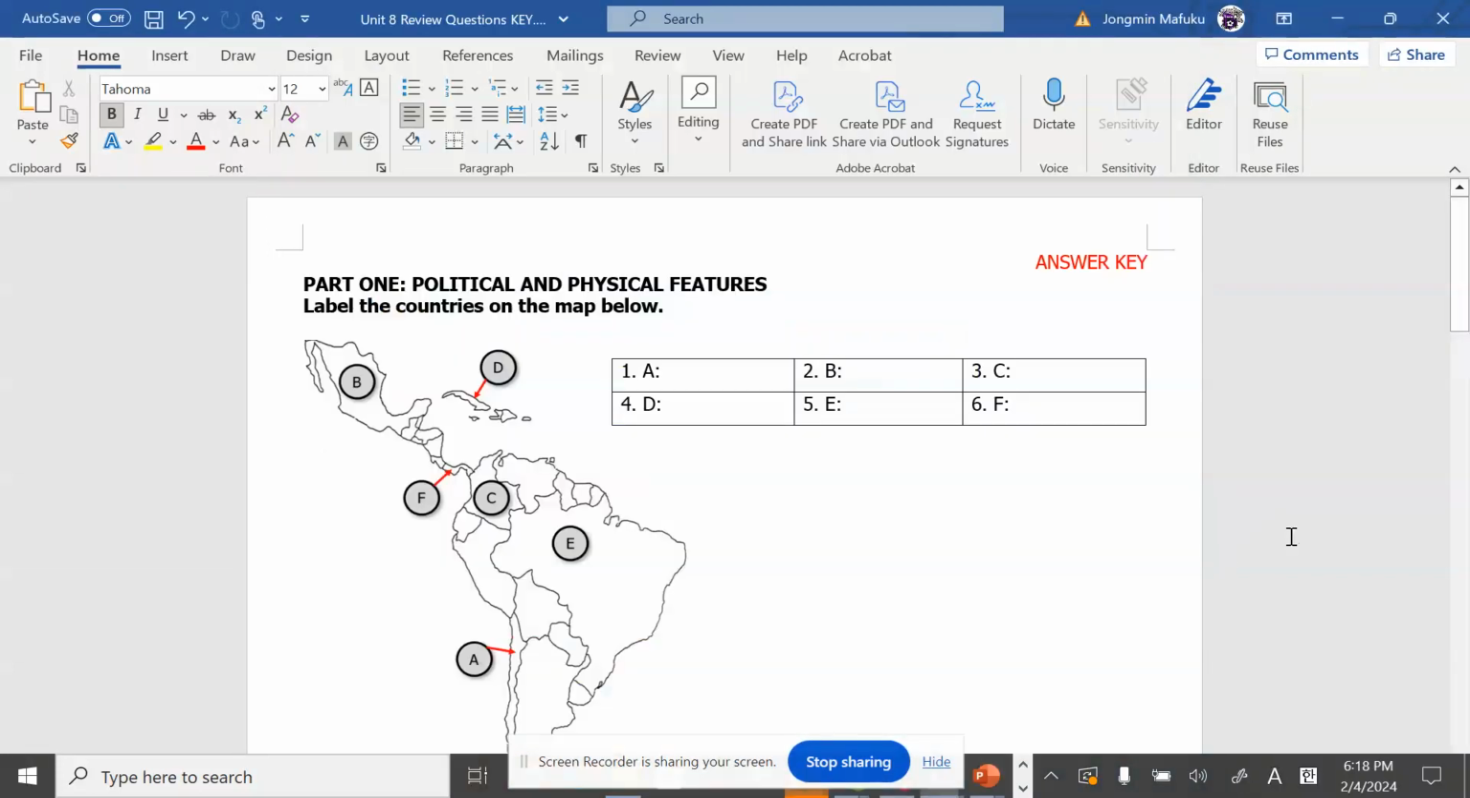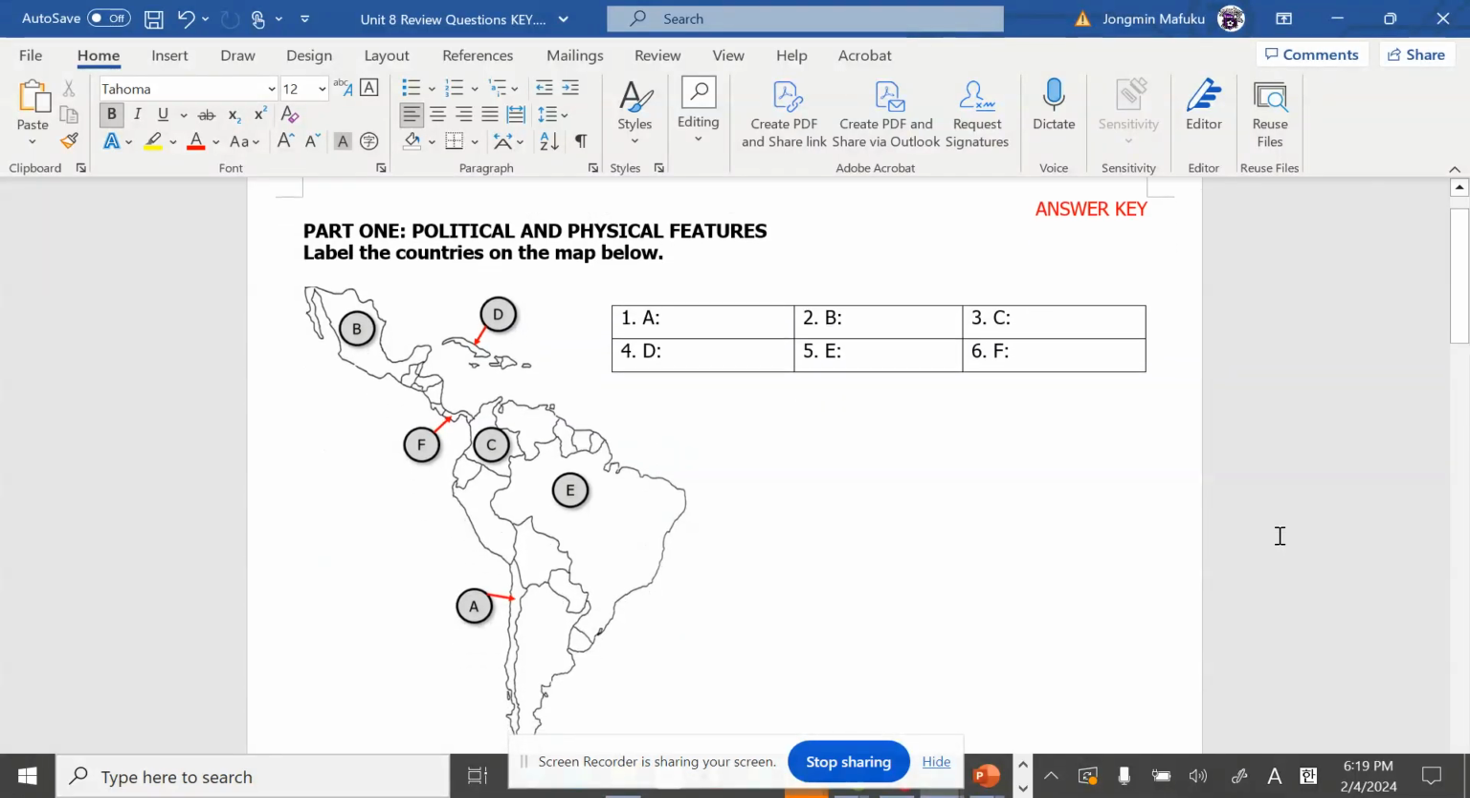All right, let's go ahead and start with our Unit 8, Latin America Geography unit. This unit is fairly easy, so you might think, I don't need to study, but trust me, studying will make it perfect. So let's go ahead and start this unit study guide together. We're going to start with political features.